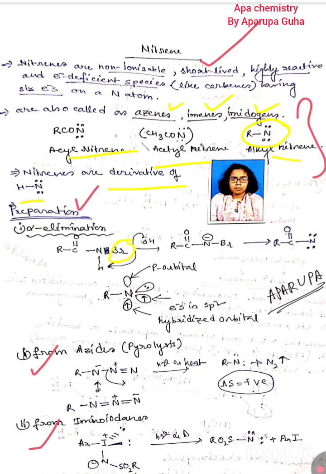Very few cases plus are effect. So that's why in most cases we have to consider minus I. And here also this is not an exception. Here also halogen behaves like a minus I effect group. So there must be minus I effect, and this CO also shows minus I effect.